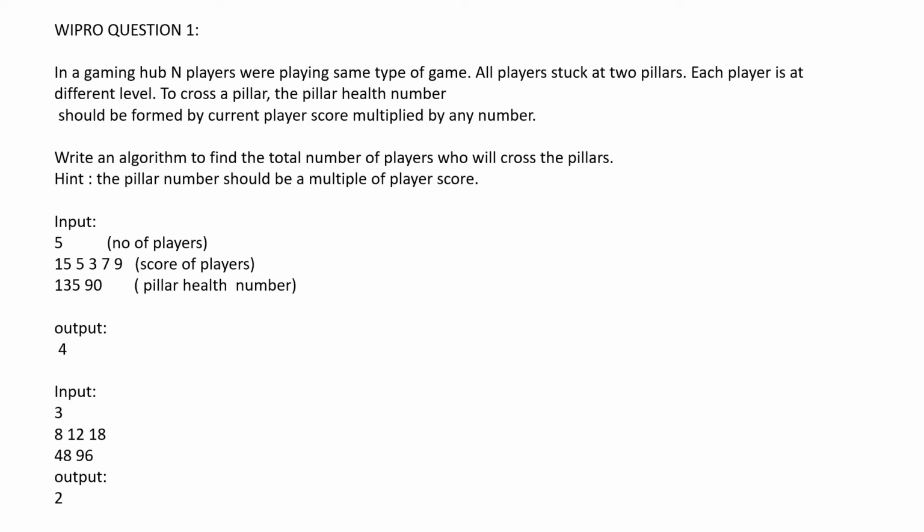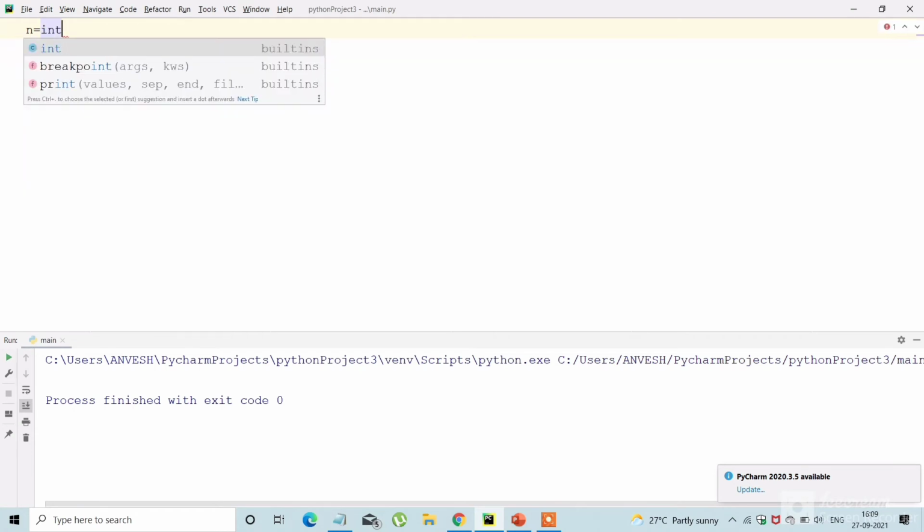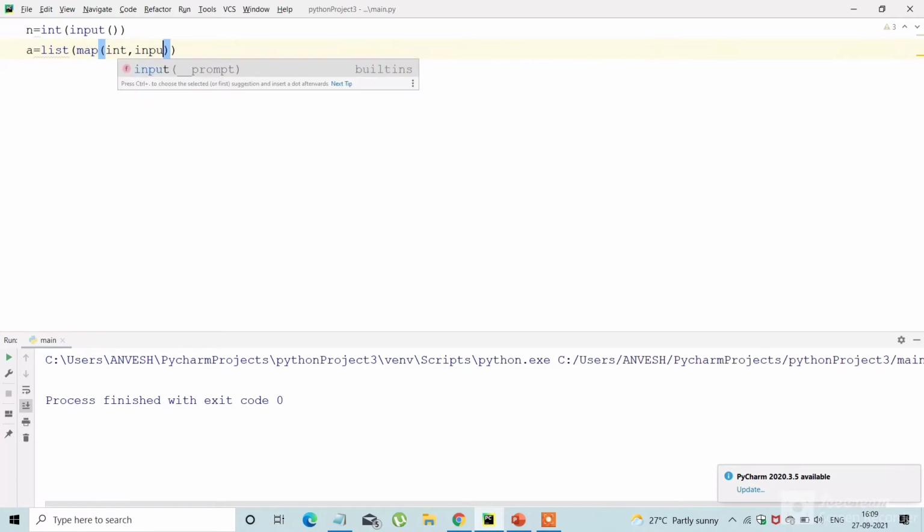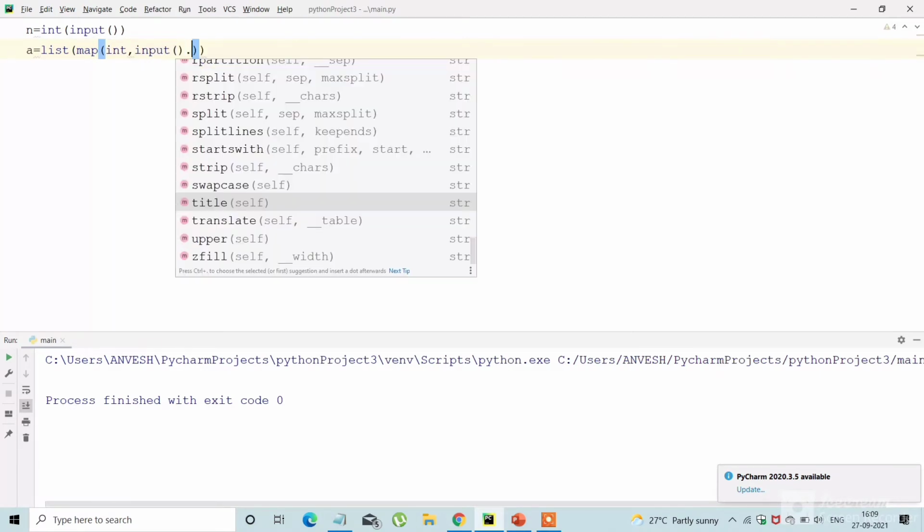Let's start coding. First of all, I have to take the integer input n, and then I have to take the list input of different scores of the players. So I am taking the list input a.